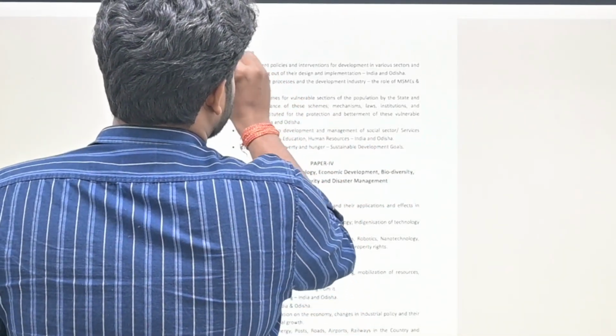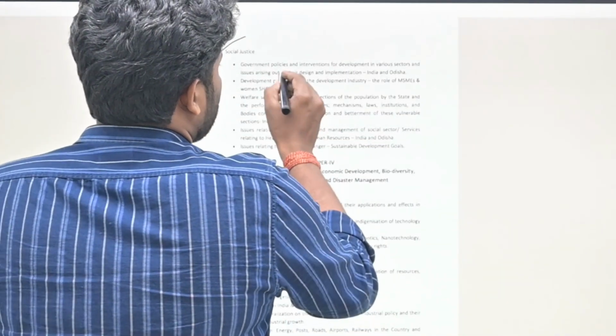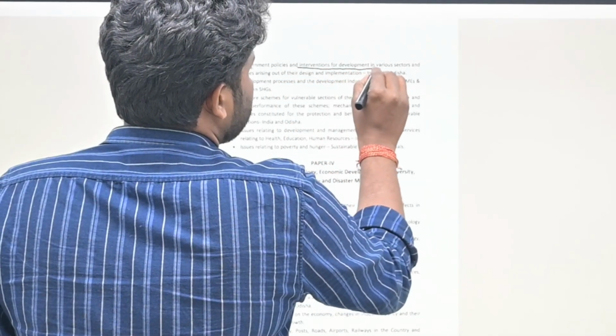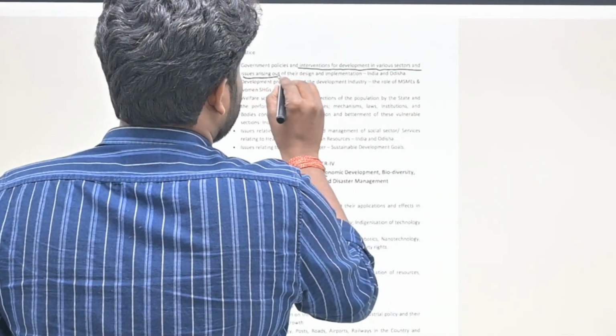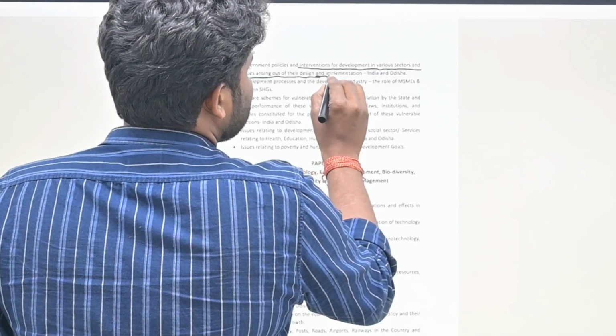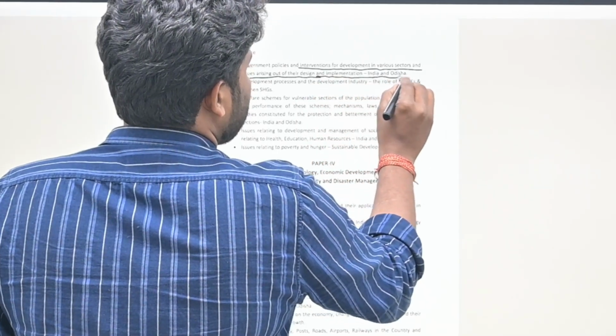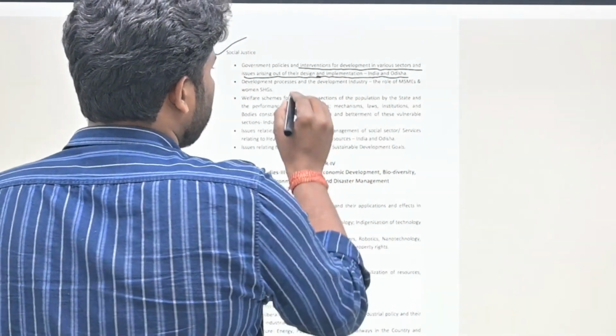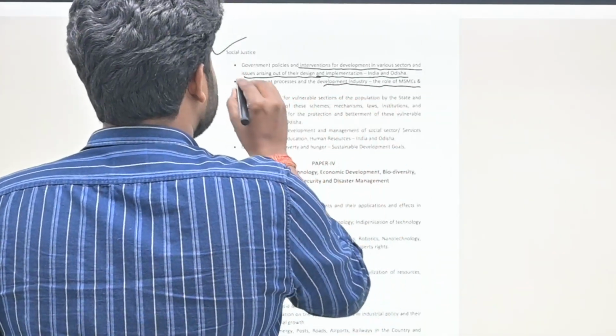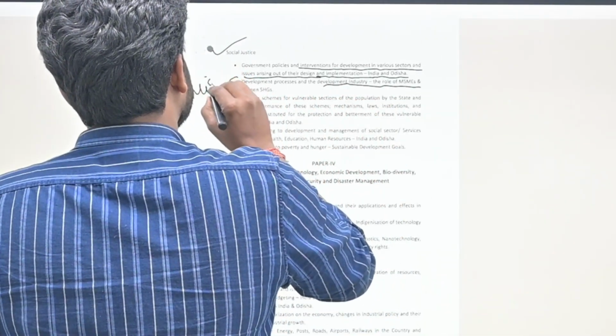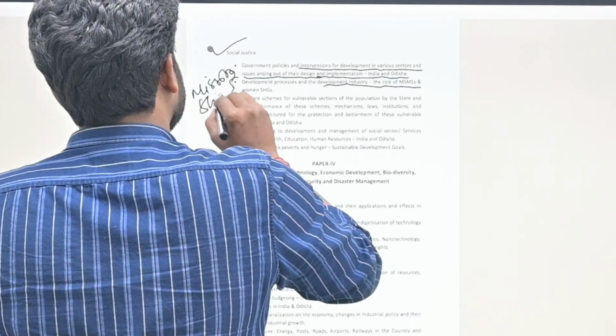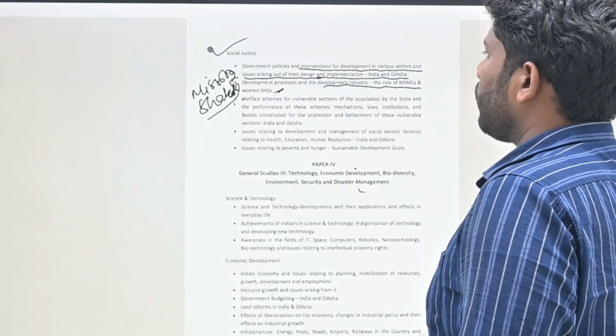Government, social justice. Let us go to social justice. Government policies and interventions for development in various sectors, issues arising out of their design and implementation, India and Odisha. Now here Mission Shakti is coming, MSAP and women self-help groups.